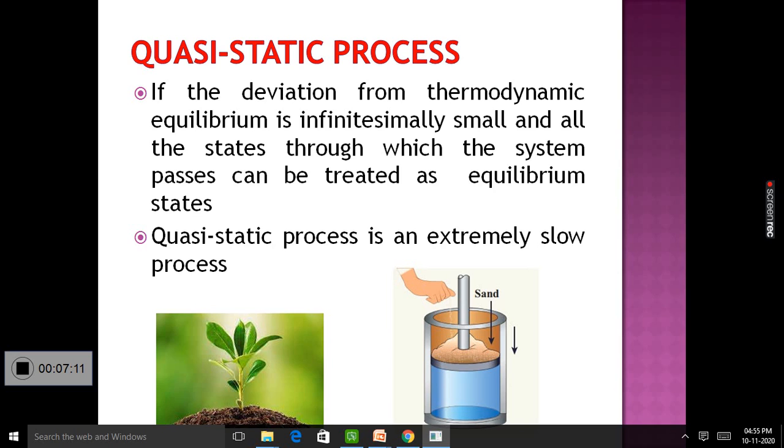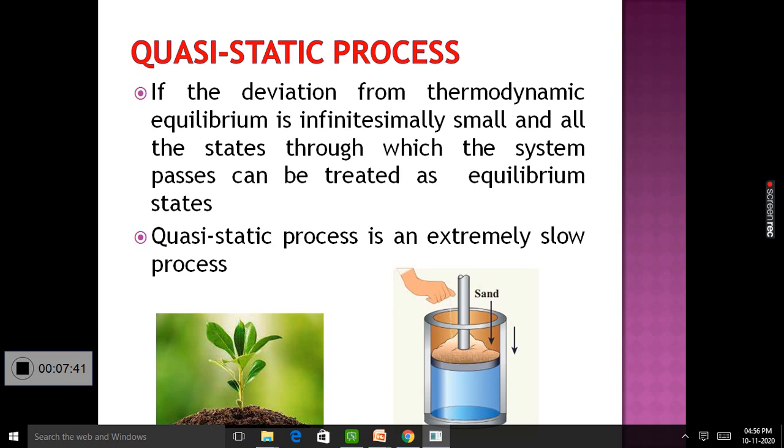If we measure the change in volume, pressure and temperature at different instances, at each and every minute, there will be no change. But if we take the change for a long time, for hours, there will be a substantial change in volume, pressure and temperature. So a process is gradually taking place.